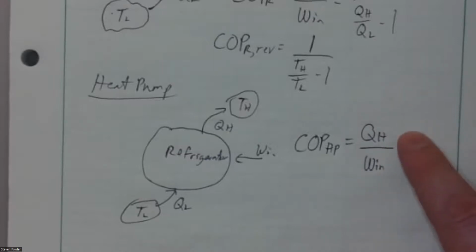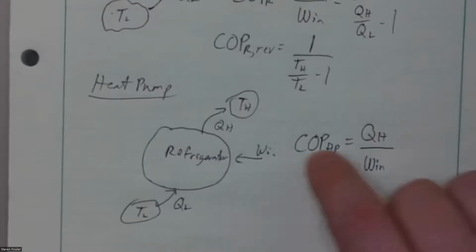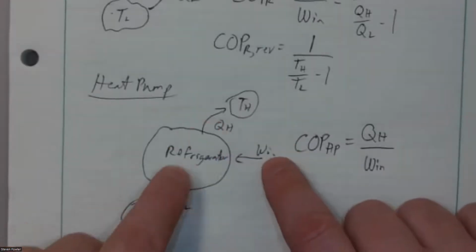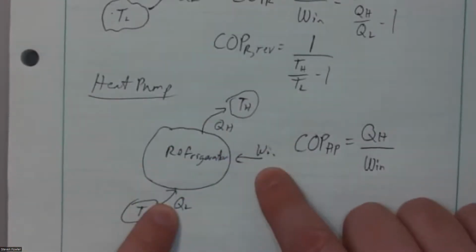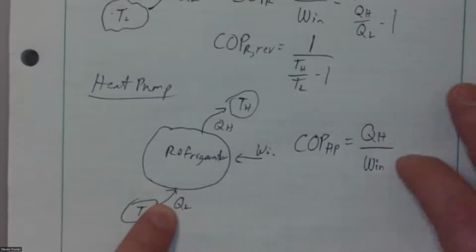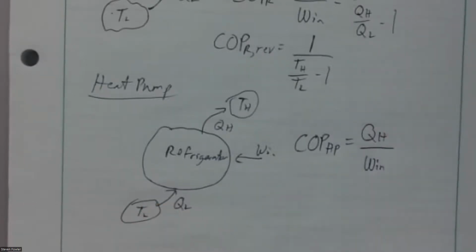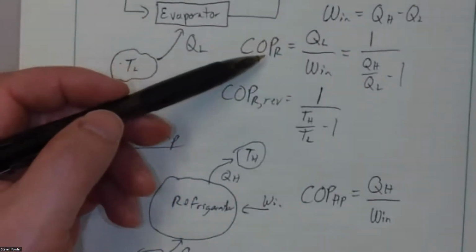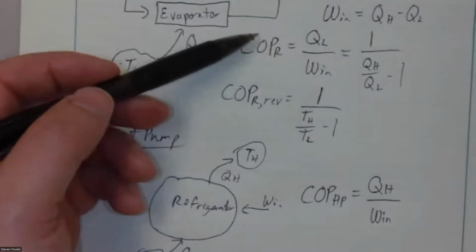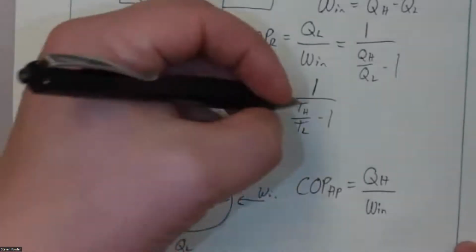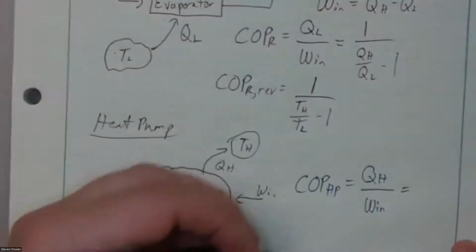COP for a heat pump, you see that? COP for a heat pump will always be greater than 1. Always. Because QH is always going to be greater than work in, because QH is work in plus QL. So this always has to be bigger than this one. So this is always bigger than 1. COP for a refrigerator, a poor performing refrigerator might be less than 1. COP for a heat pump is always greater. So the reason we don't call them efficiencies is because they can exceed 1.